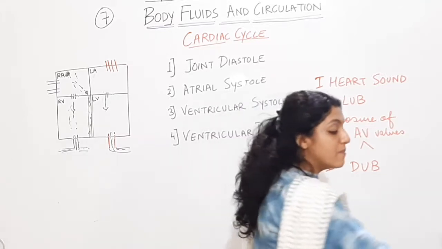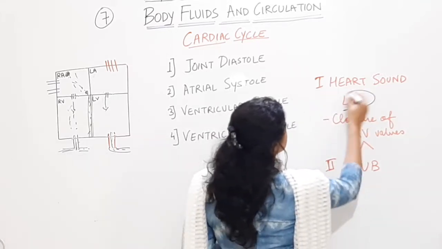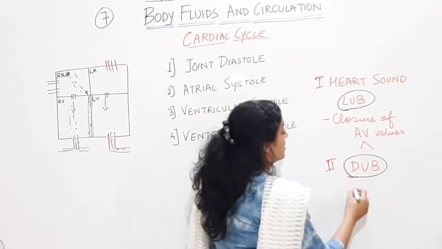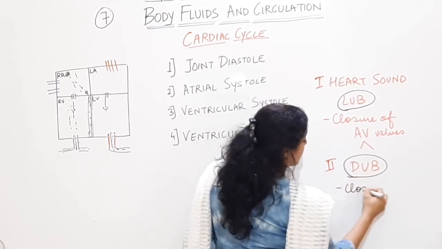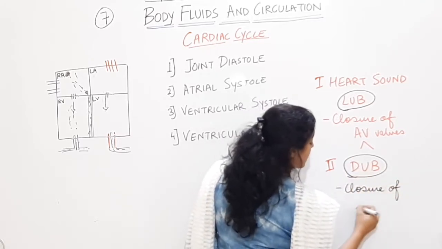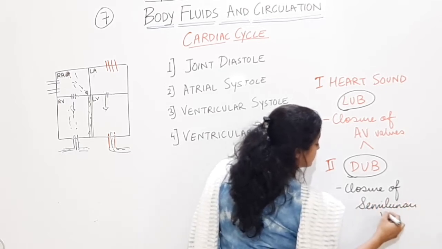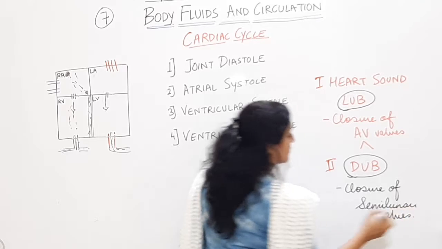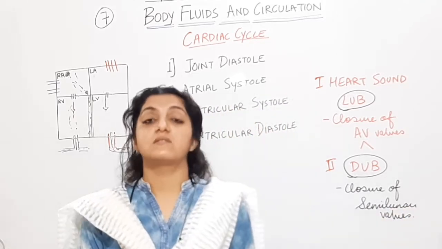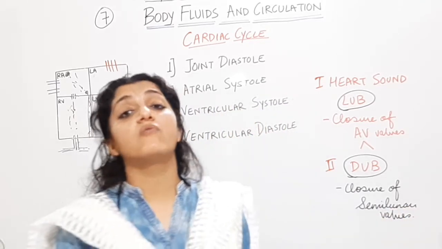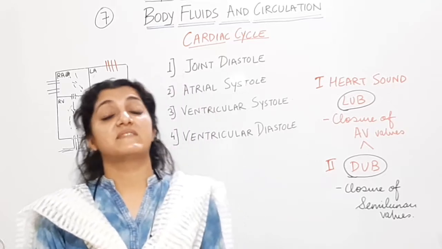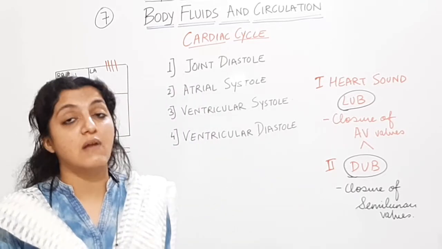So you have to remember lub and then dub. This is because of closure of semilunar valves, whereas the first heart sound is because of closure of atrioventricular valves, that is the bicuspid valve and the tricuspid